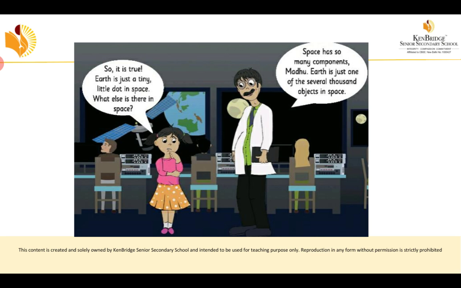"What else is there in space?" She is asking what other things we can see in space. Uncle replied, "Space has so many components, Madhu. Earth is just one of several thousand objects in space."